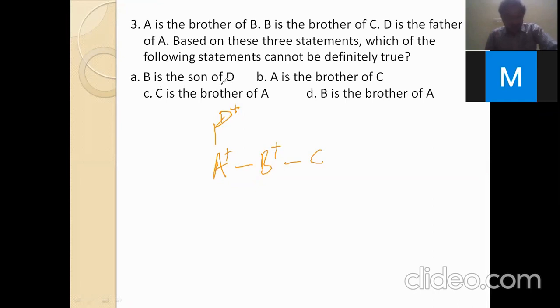Now, B is son of D. Yes. A is brother of C. Yes. And also B is brother of A. Yes. But here we don't know the gender of C. So that's why we can't say that C is brother of A. So option C is the right answer. Students gave the correct answer.